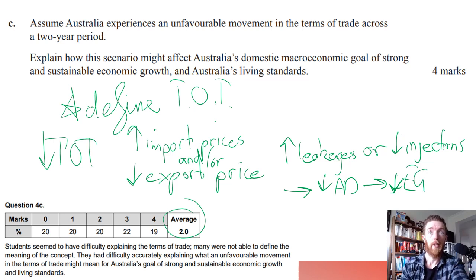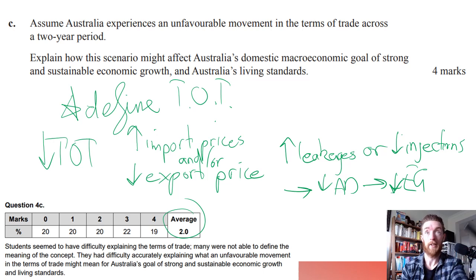This is likely to harm Australian living standards because particularly if firms are not producing as much, they may lay off workers, therefore people are materially worse off as they do not have an income or average incomes are lower. They also may be non-materially worse off as they may feel more stressed about their future, all those kind of things. But that's essentially it.